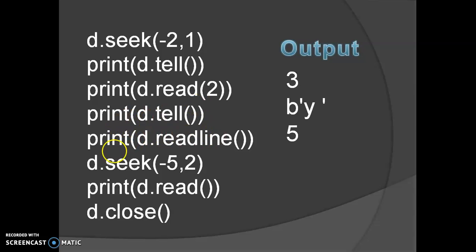Then the whole line is read from this particular place. After reading this whole line, what will be the matter? Whatever we have written in the first line. Now, at the time of creation of the file, see the difference, as it was created using text file mode, it was a text file.